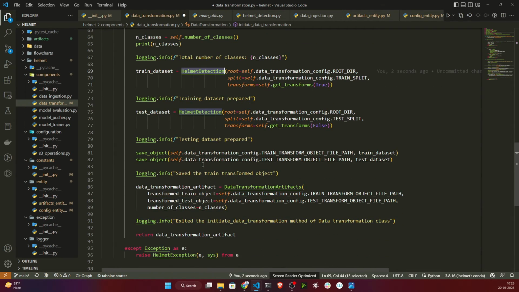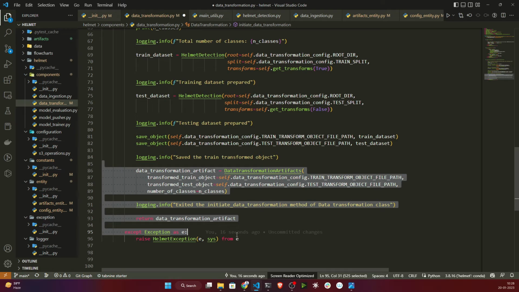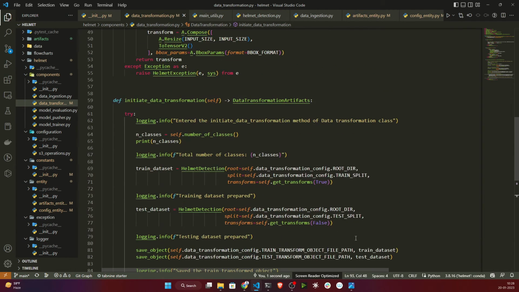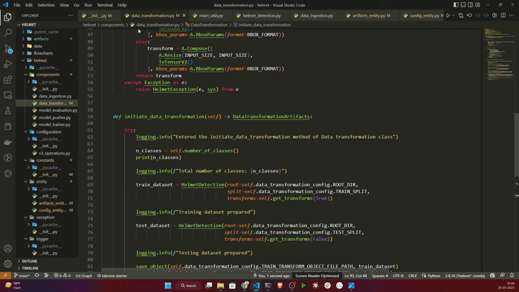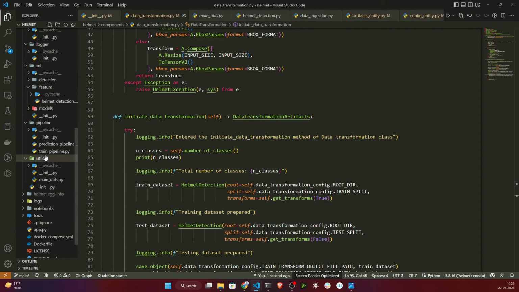Okay, everything is done. It will apply the augmentation, then it will save the data in pkl format inside your artifacts. Then it will return your transformation artifacts. Okay, that's it. Now once it is done, I will open my training pipeline, because here I just need to mention.